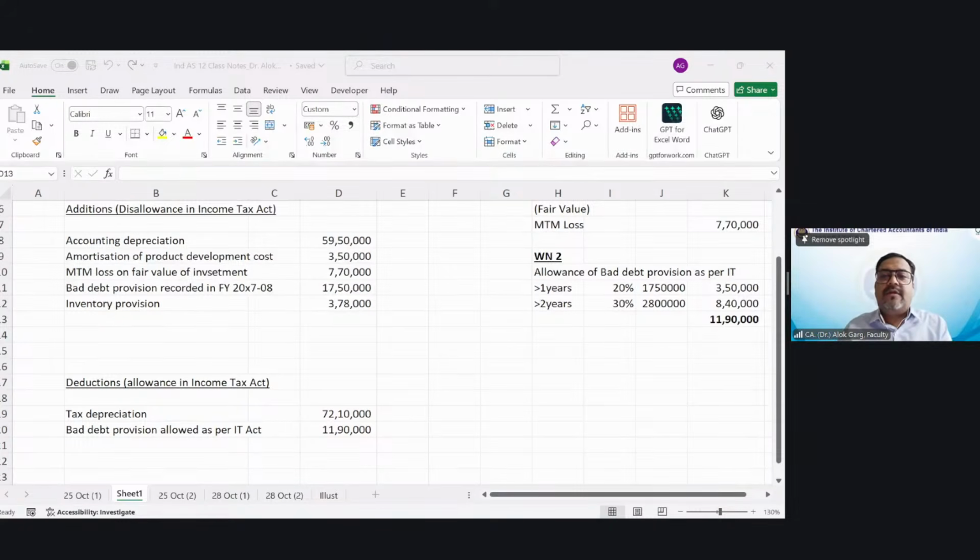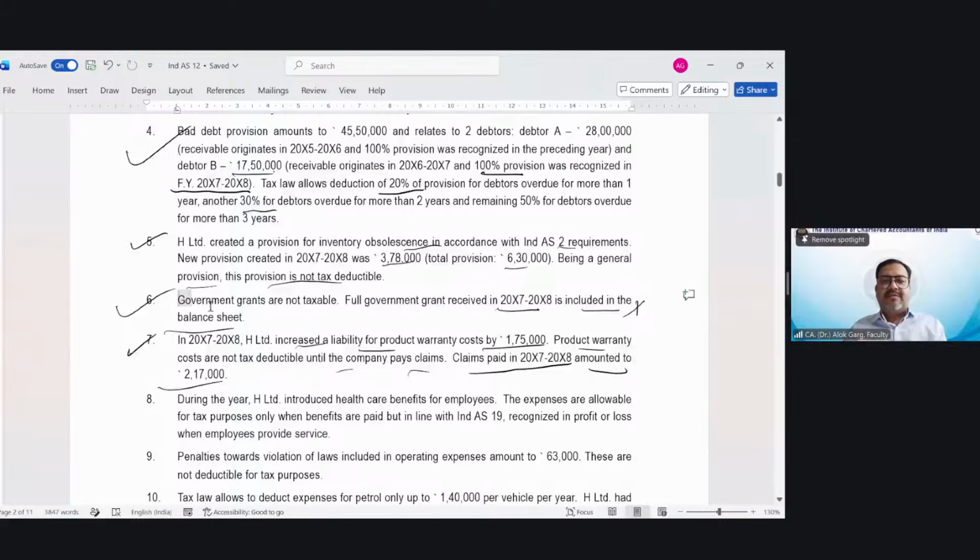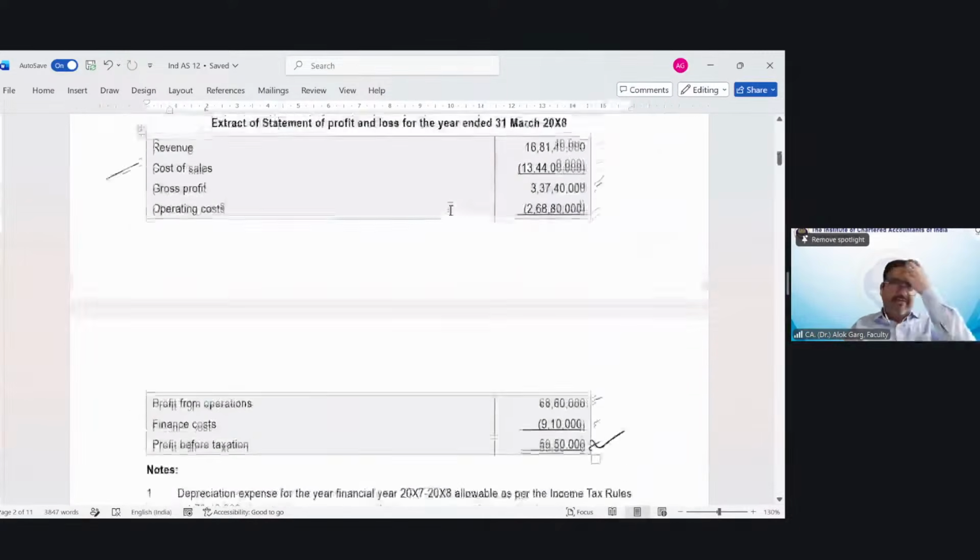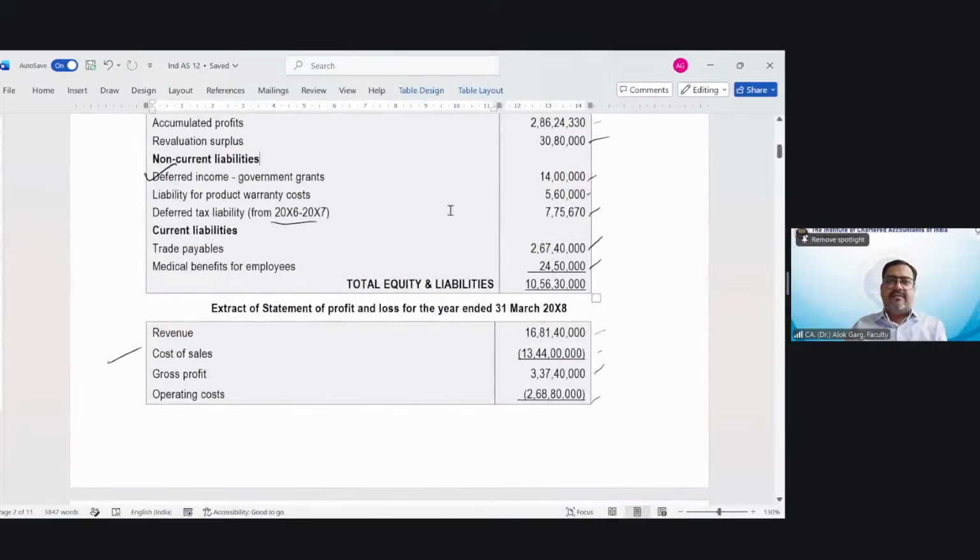Okay. So now let's come to this Excel file and solve this question. I hope this Excel file was visible. That Word file was not visible. Sorry, so let me show you. Point number 6 was showing that government grants are not taxable. Full government grant received in 7-8 is included in the balance sheet. So in the balance sheet, deferred government grant is given as 14 lakh rupees.